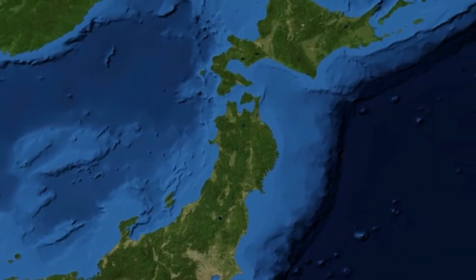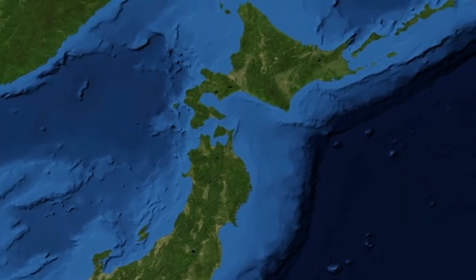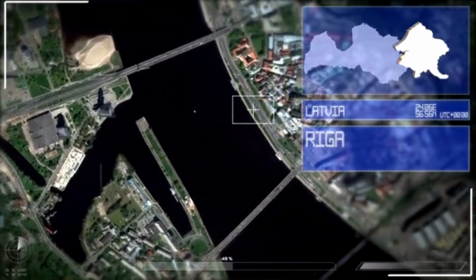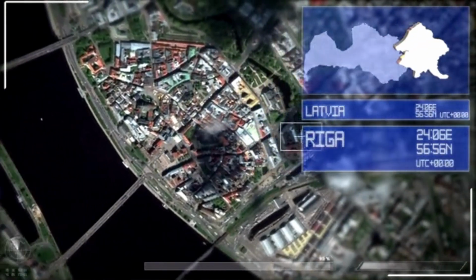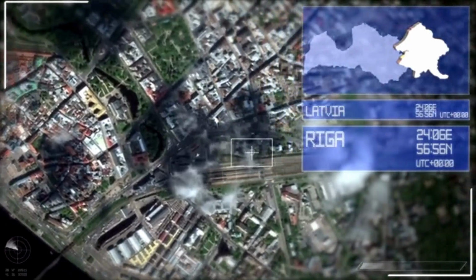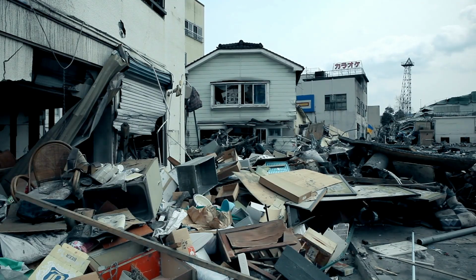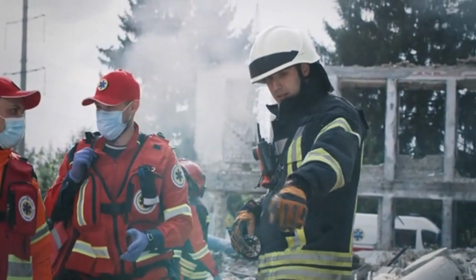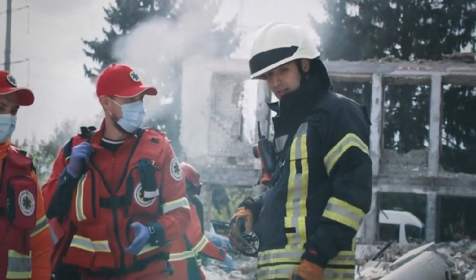Number 7. The 1923 Great Kanto earthquake. On September 1, 1923, a massive earthquake struck the Kanto region of Japan. The earthquake had a magnitude of 7.9 and was the deadliest in Japanese history until the 2011 Tohoku earthquake. The epicenter of the earthquake was located near Tokyo, and the city suffered the most damage, with over 140,000 buildings destroyed. An estimated 140,000 people were killed, mostly as a result of building collapses and fires that broke out throughout the city.